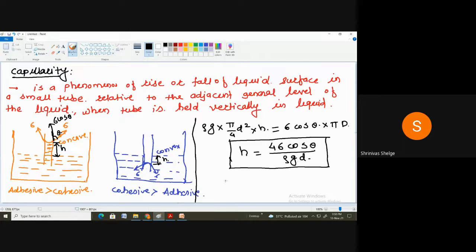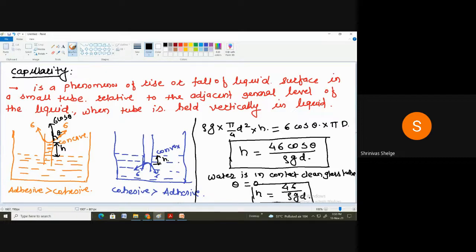Correct. And when water is in contact with a clean glass tube, in this case theta always equals 0. So cos 0 is 1. So it becomes h equals 4 sigma upon rho g d.